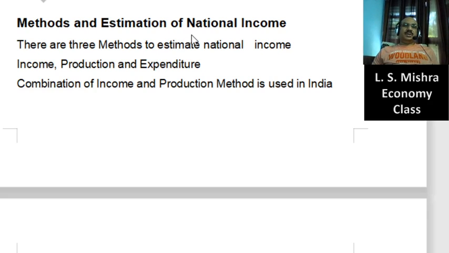Broadly, you must know there are three methods to estimate the national income across the world: income method, production method, and expenditure method. Under income method, income is estimated. Under production method, the value of production is estimated. And under expenditure method, the value of expenditure is taken. It means that expenditure becomes the base for